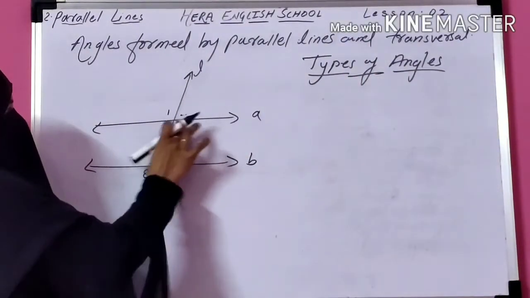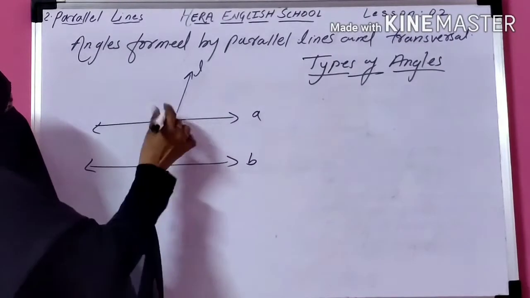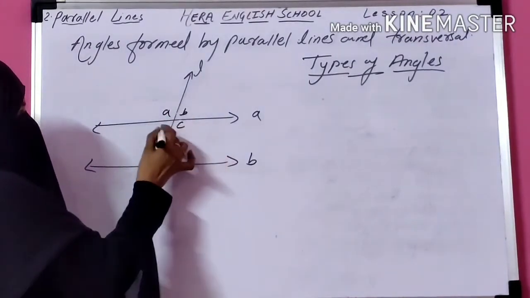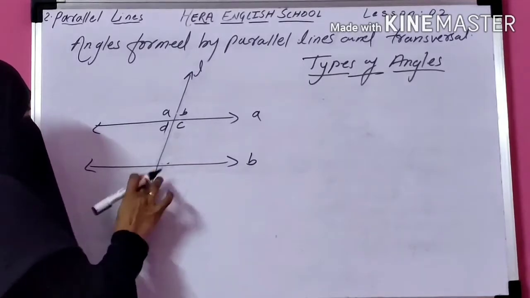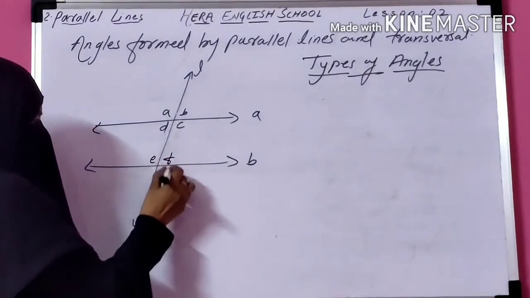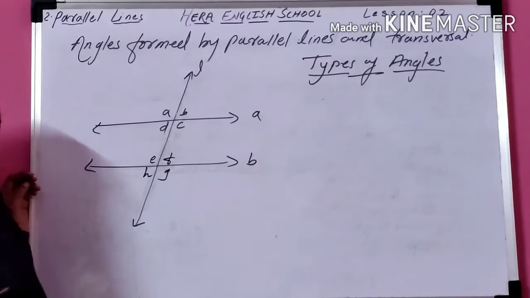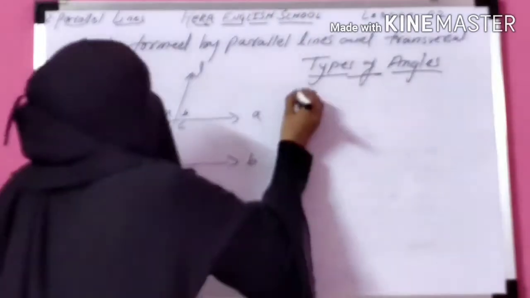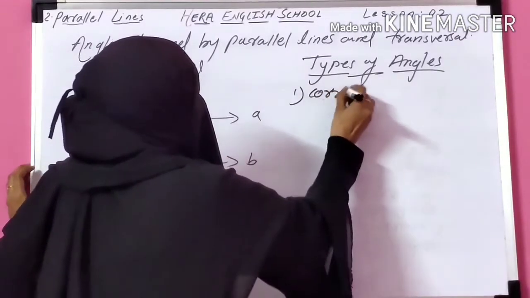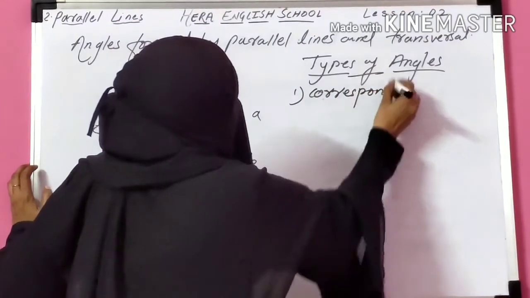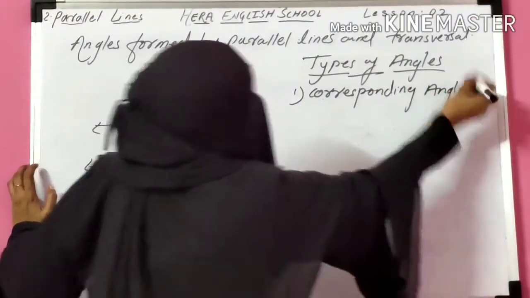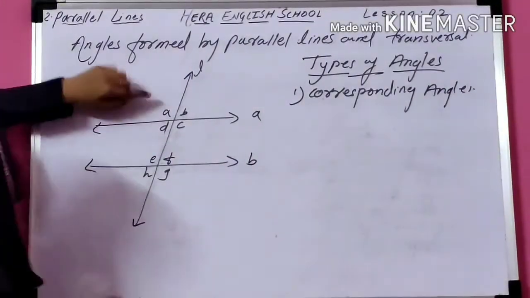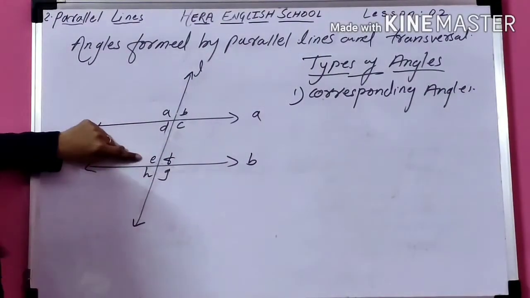I am giving names to these angles. So let this be angle A, angle B, angle C, angle D. This is angle E, F, G and H. The first type of angle formed is corresponding angles. See here, angle A and angle E are corresponding angles.